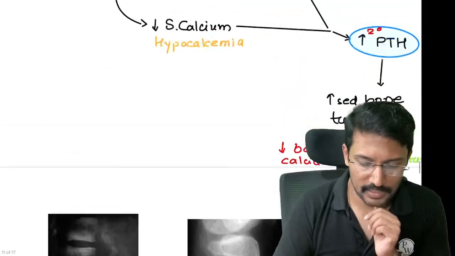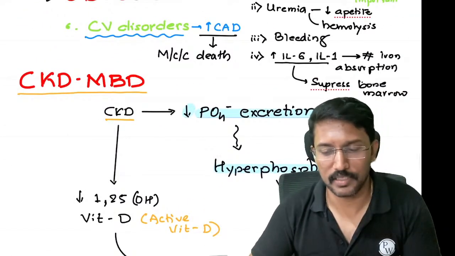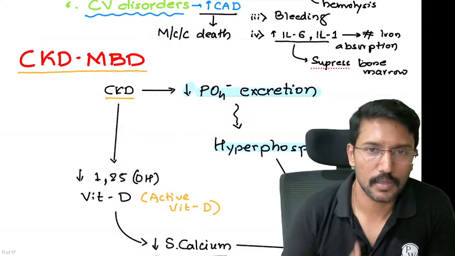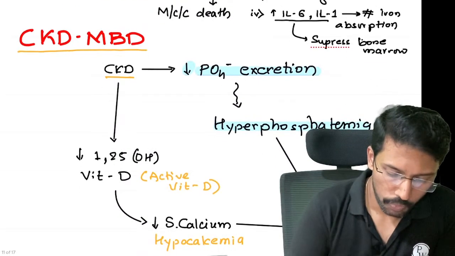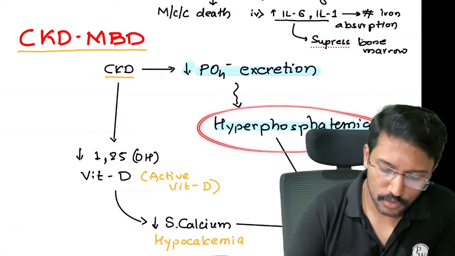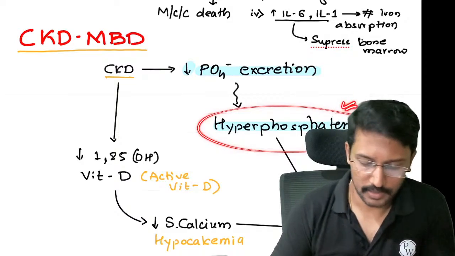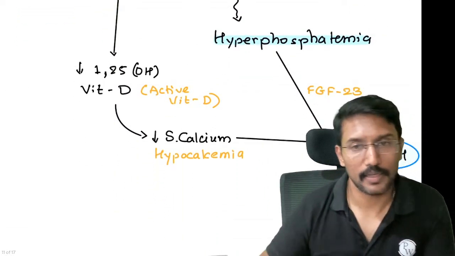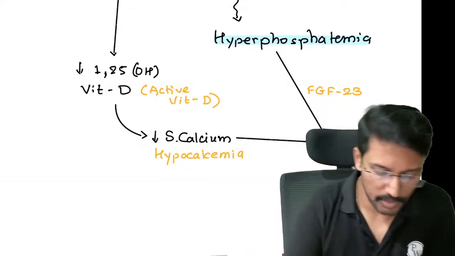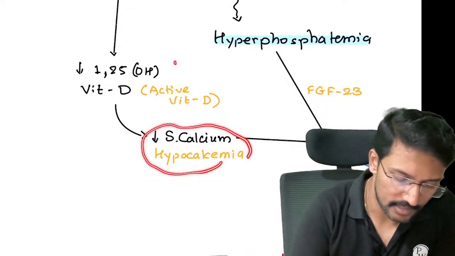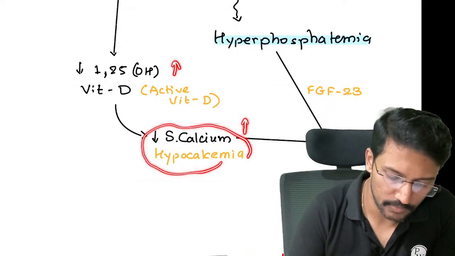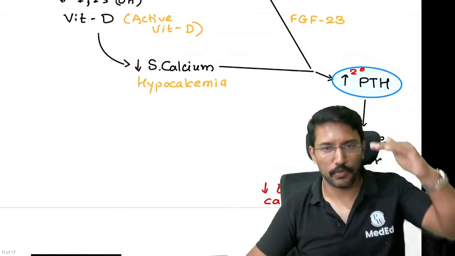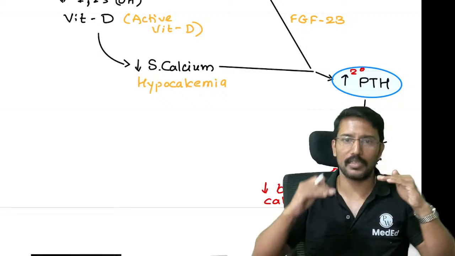Now if I have to manage this patient, what should I do? How can I manage this patient? Yes, if I somehow control the phosphate levels, right? This is the most important stimulus for hyperparathyroidism. Then I can manage the condition, right? Similarly, if I somehow increase the vitamin D activity and calcium levels in the blood, I can suppress this parathormone production, right? So I have to reduce the phosphate levels and increase the calcium levels.